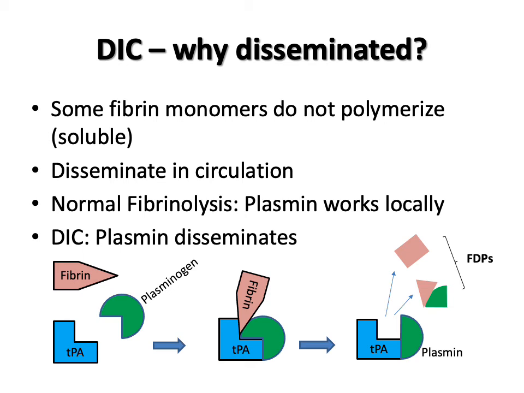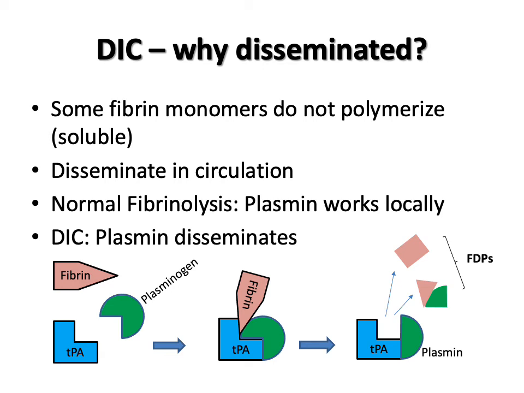Tissue plasminogen activator, derived from the injured endothelium, binds to fibrin and activates plasma plasminogen, which becomes plasmin in the vicinity of the injury. Plasmin then breaks down fibrin from the fibrin clot, releasing fibrin degradation products, or FDPs. Those include D, E, X, Y, and D-dimers.